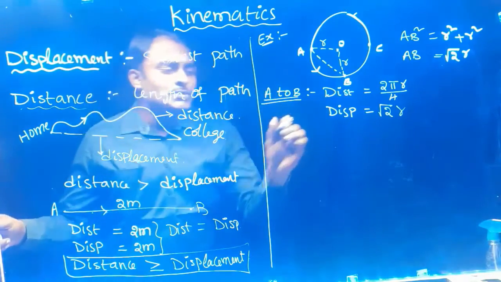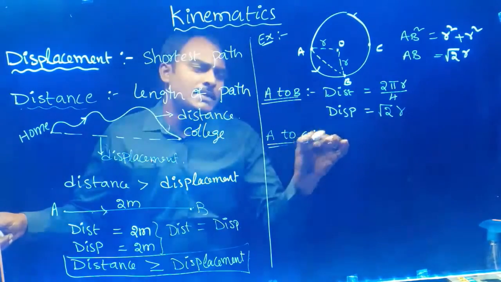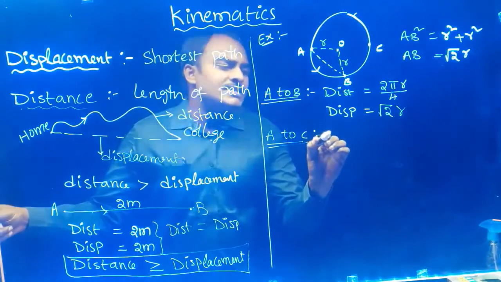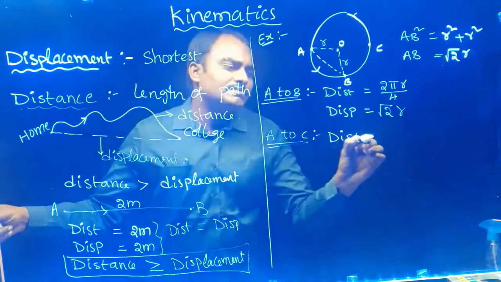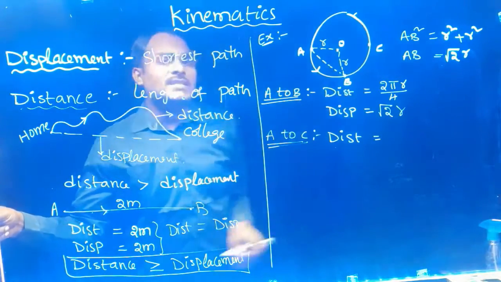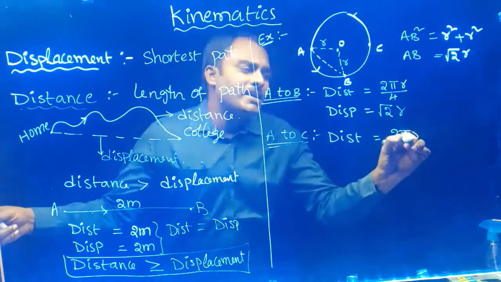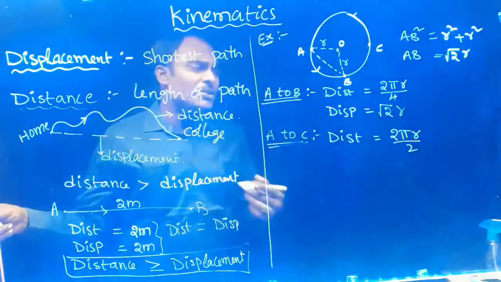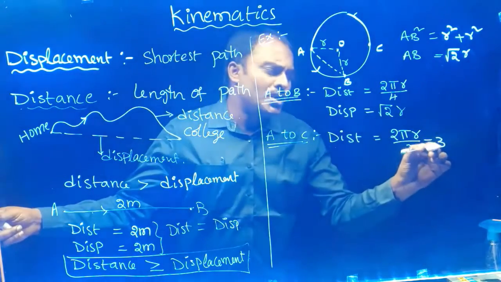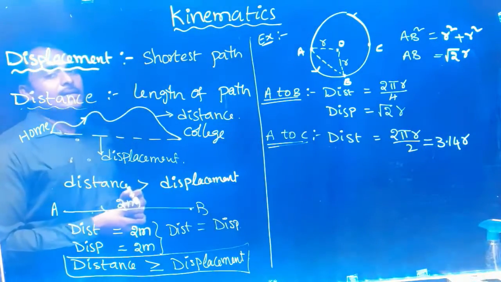Next, if you take A to C, A to C is the case now. It is moving from A to C along the circle only. Then what is the distance traveled here? Distance traveled is length of the path. So A to C is half of the circle. So length of the half of the circle is nothing but 2 pi r by 2 is nothing but pi r. 2 get cancelled. Pi value I will substitute 3.14 r. 3.14 r is the distance traveled.